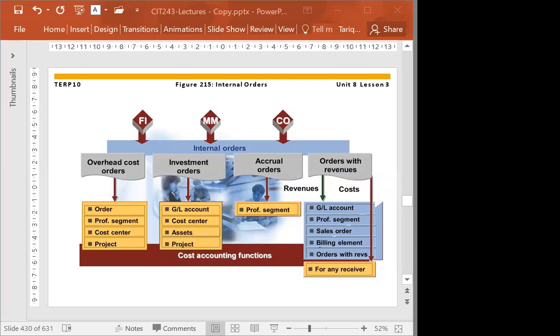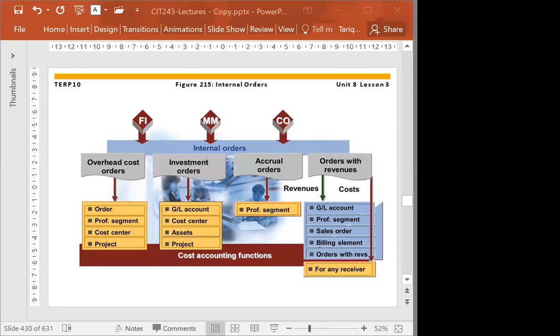Now, for overhead cost, for example, you have purchased a car, a vehicle, and you paid the cost, so it becomes an asset. Now, every now and then you need maintenance on that car. That maintenance, what we call overhead cost, the repair of the vehicle, maybe the insurance, is an overhead cost. All these costs will be collected, and this internal order is known as an overhead cost order.